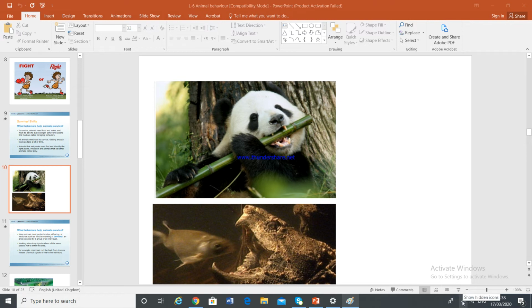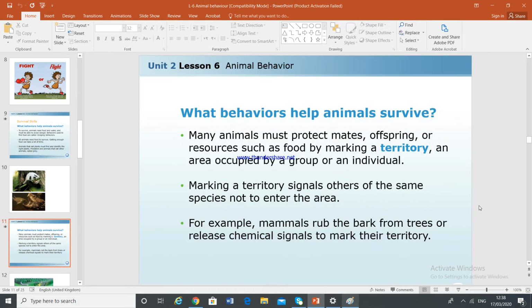Now coming to our next topic here, to help animals to survive, we must learn about the word territory. What's a territory? A territory is an area occupied by a group or an individual. You can recall a group of people or a community or a group of members.